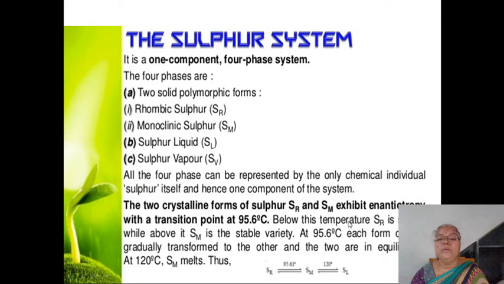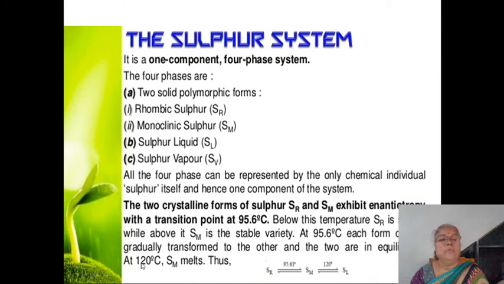Below this temperature, rhombic sulfur is stable, while above this transition temperature, monoclinic sulfur is stable. At 95.6 degrees centigrade, each form can be gradually transferred to the other and the two are in equilibrium.